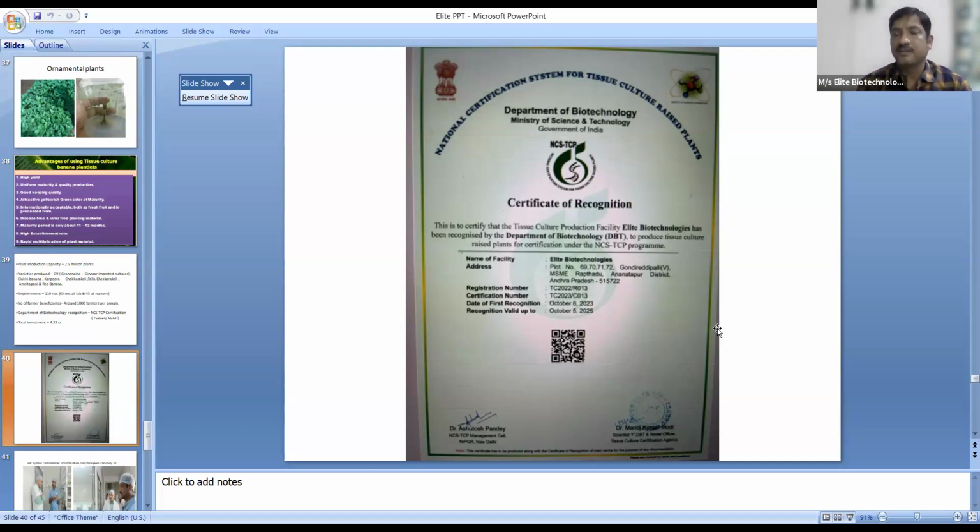They look at all the virus indexing and testing from mother plant selection till the plant is ready in the nursery. So only the labs that have this certification will be following all these SOPs, and these plants are then virus free and disease free.